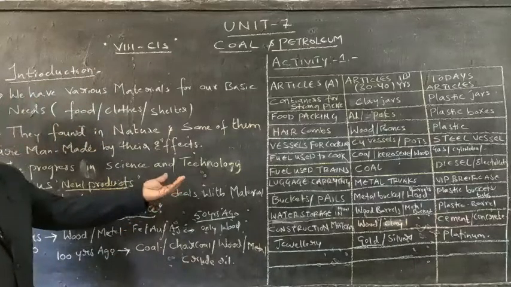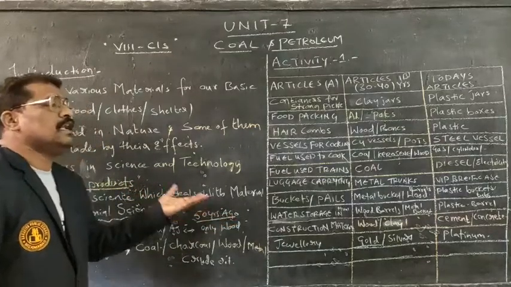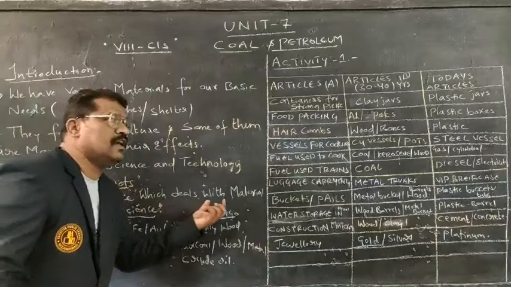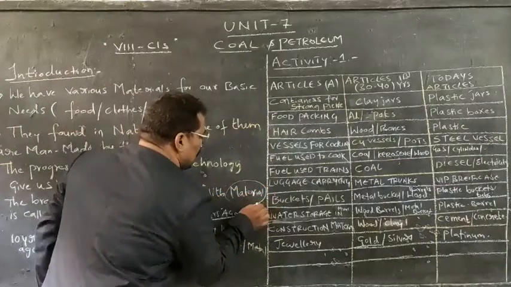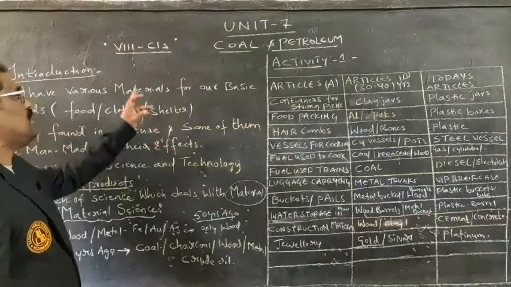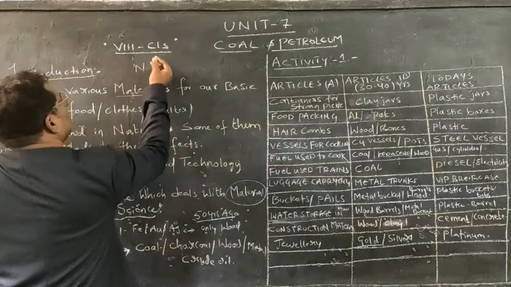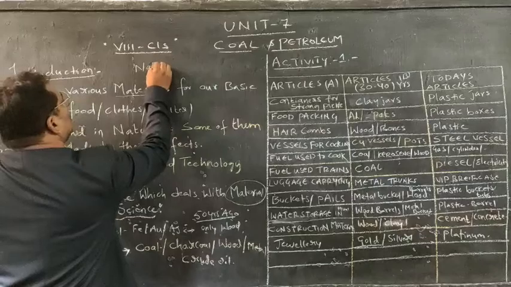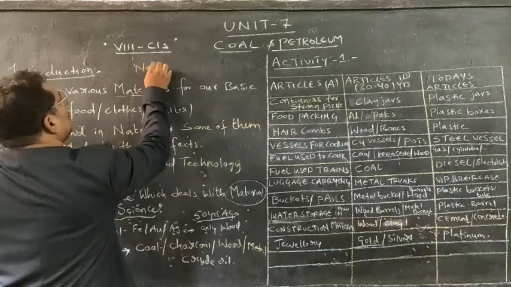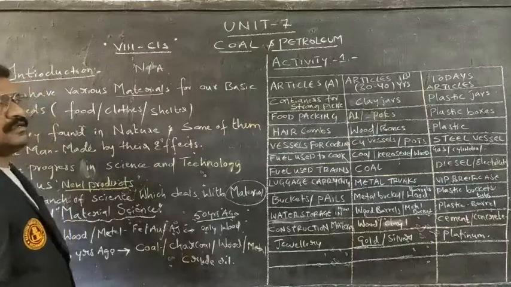What is it called? Material science, a branch of science which deals with material. With what material are we doing it? Why is this particular material needed? This material will be of two types: one is natural material as well as artificial materials.